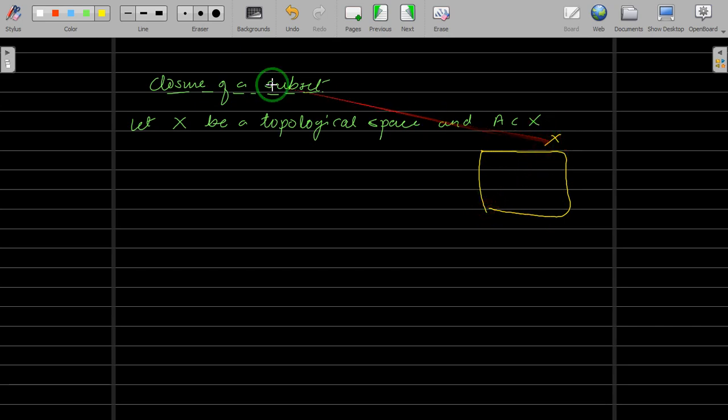This is the whole of X, and this is your A. The closure of A, again we will state where we are taking the closure.